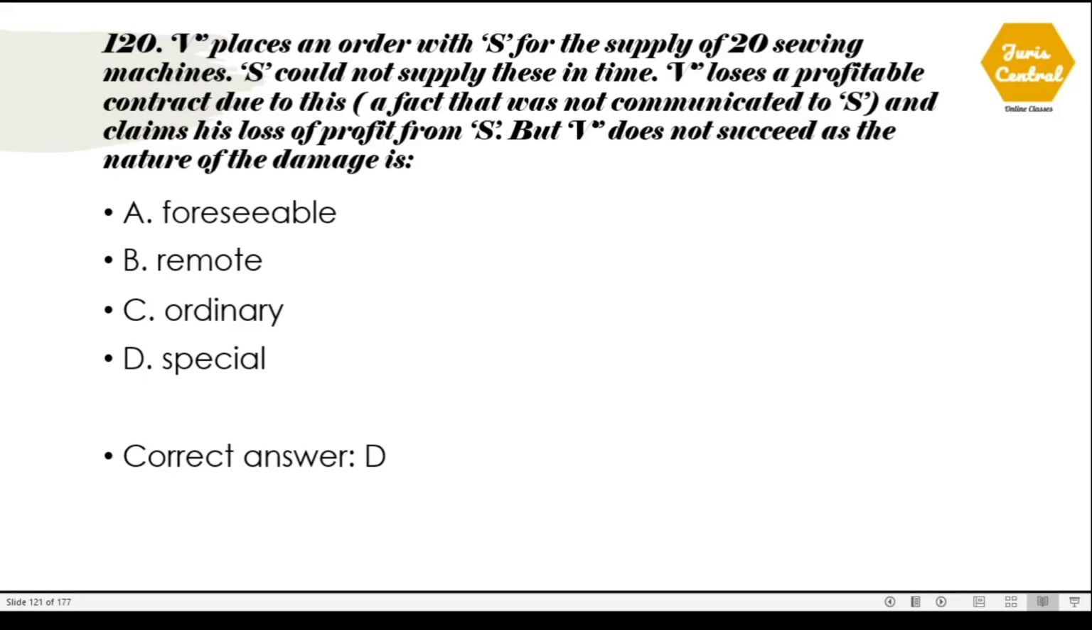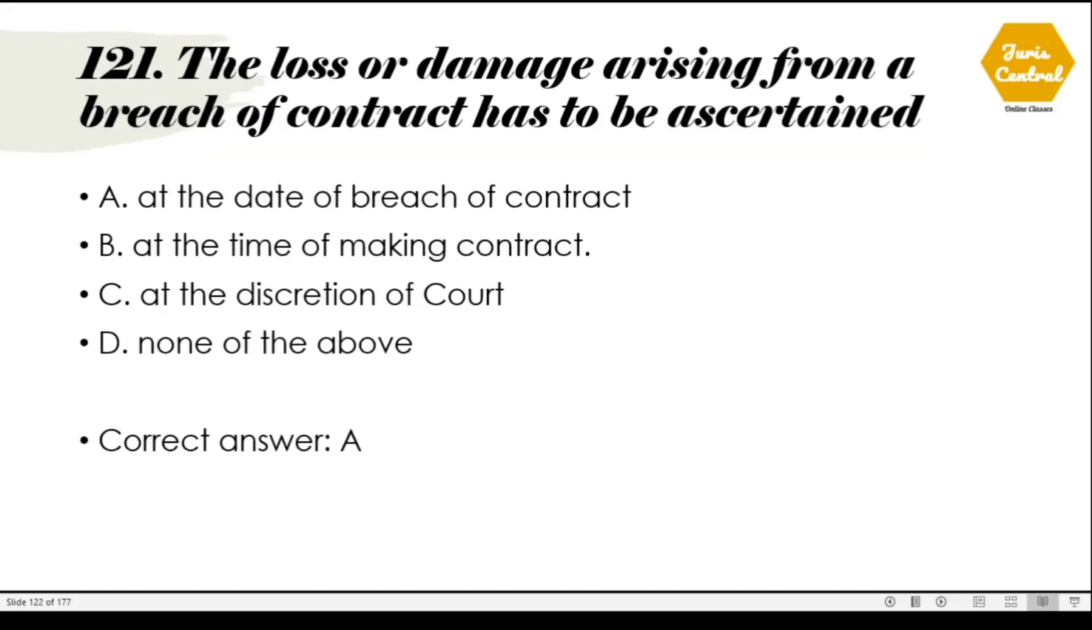120. B places an order with S for the supply of 20 sieving machines. S couldn't supply this in time. B loses a profitable contract due to this, a fact that was not communicated to S, and claims his loss of profit from S. But B doesn't succeed as the nature of the damage is... why can he not succeed? Because the nature of the damage is special, which is option number D.